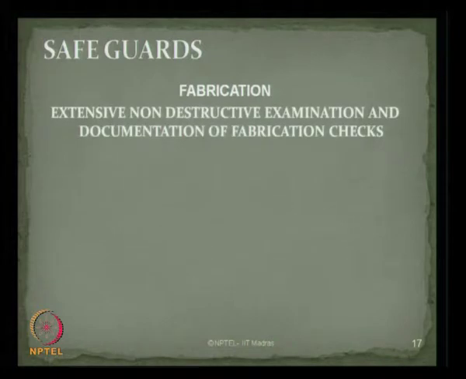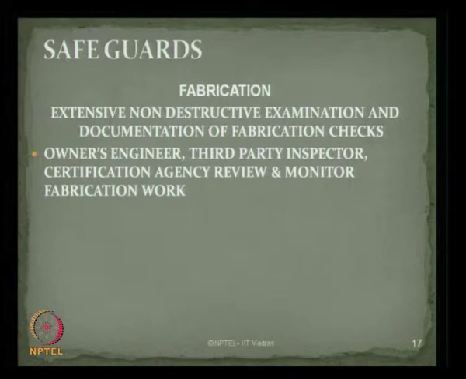If you look at the safeguard levels in the fabrication stage, extensive non-destructive tests are conducted on the members, and documentation of the fabrication checks is generally established much before the construction or installation takes place. The owner's engineer, the third party inspector and the certification agency all independently review and monitor the fabrication work.